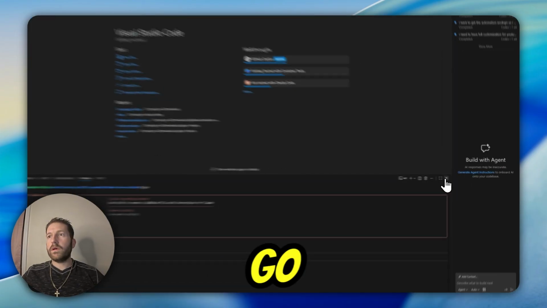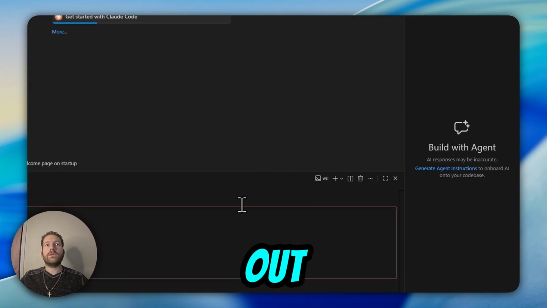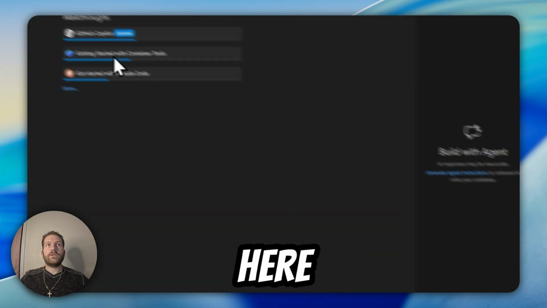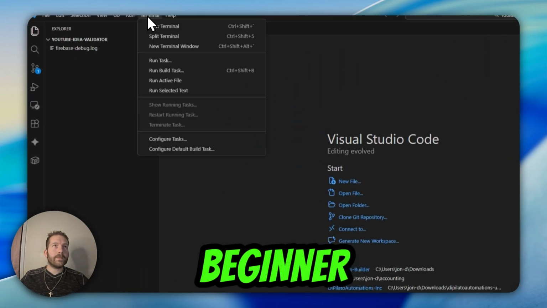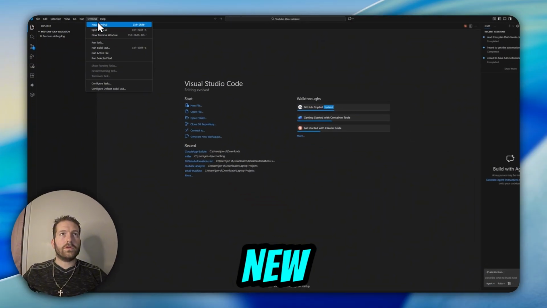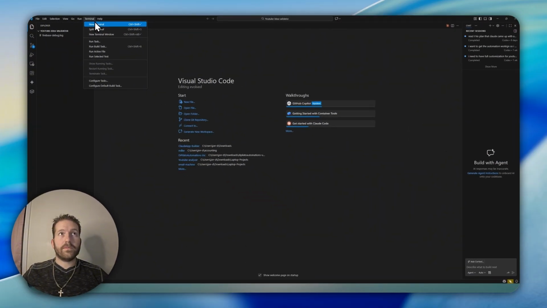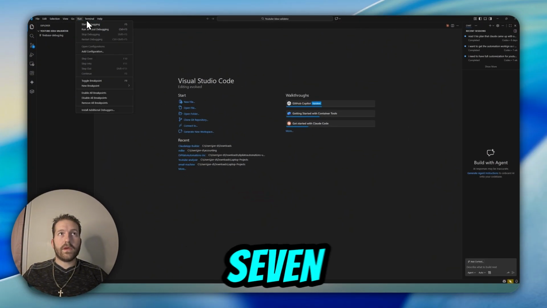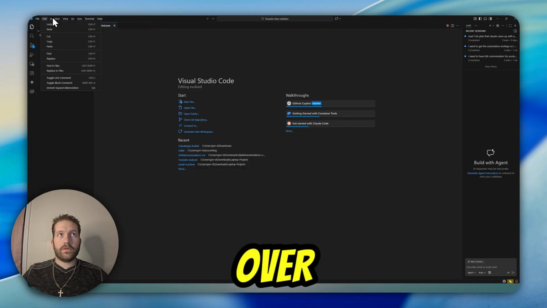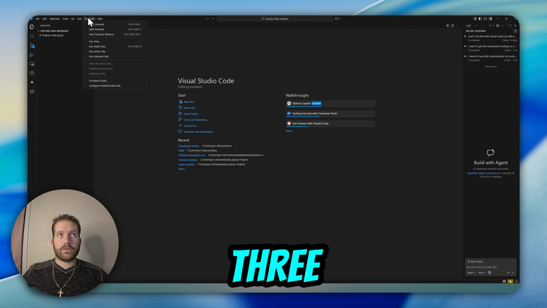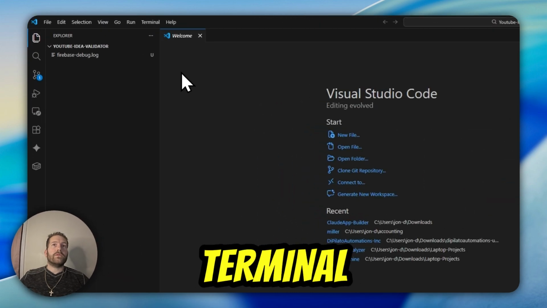Now I'm gonna go ahead and close this out right here. So to show you, if you're a beginner, we're gonna go to terminal, we're gonna go to new terminal, and terminal's at the top, 7 or so over top left. Yeah, 1, 2, 3, 4, 7. All right. Yep, new terminal right here.